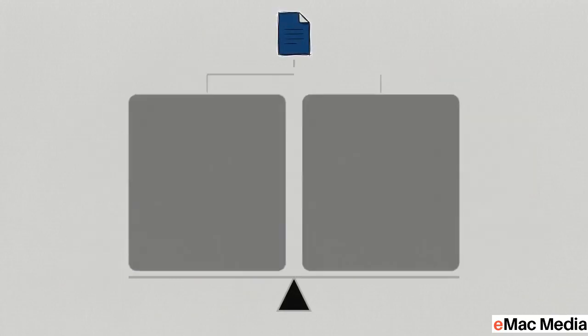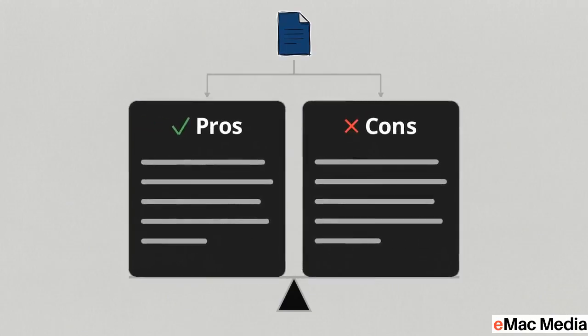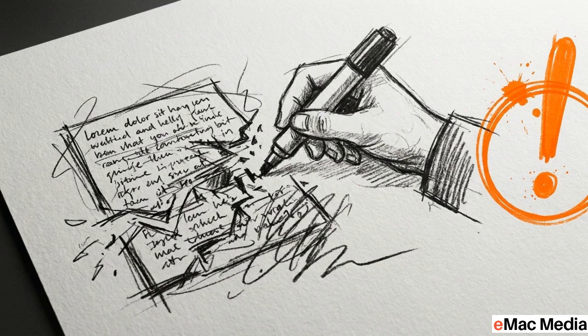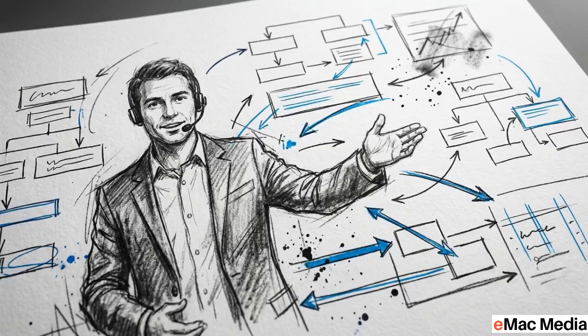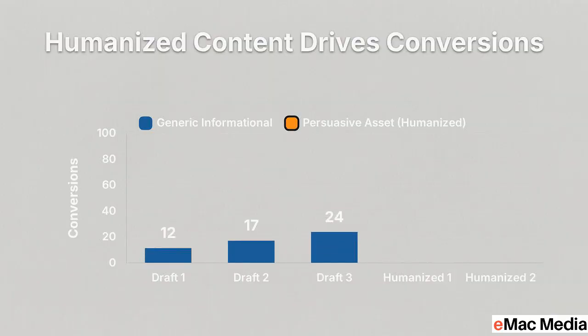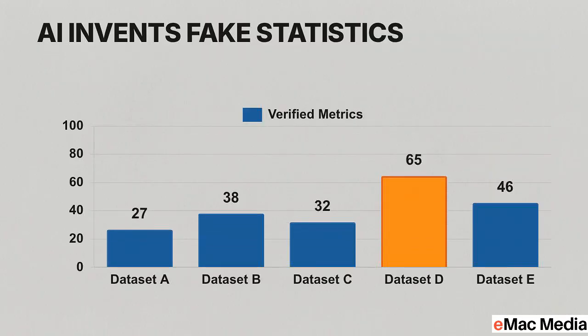Finally, AI hedges its arguments. It presents perfectly neutral viewpoints, lists pros and cons, and avoids taking a definitive stance on any issue. You need to inject qualified opinions, acknowledge trade-offs honestly, and adjust the vocabulary to match the direct, confident language your best salespeople use on a discovery call. Real experts have opinions. Overlaying a distinct, opinionated brand voice transforms a generic informational article into a persuasive asset that drives business. Step 4 is verification.